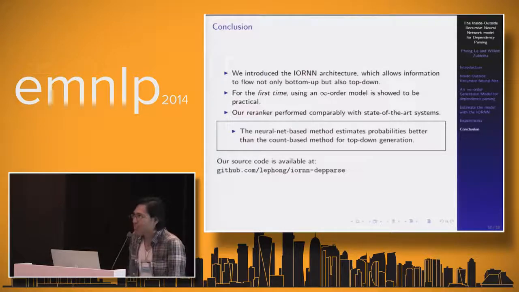Yes, actually, I also read your paper, and one of the reviewers also asked why we don't compare our system with your recursive models. The thing is that the bottom-up parts of the two models are very similar, but the top-down processes are very different.